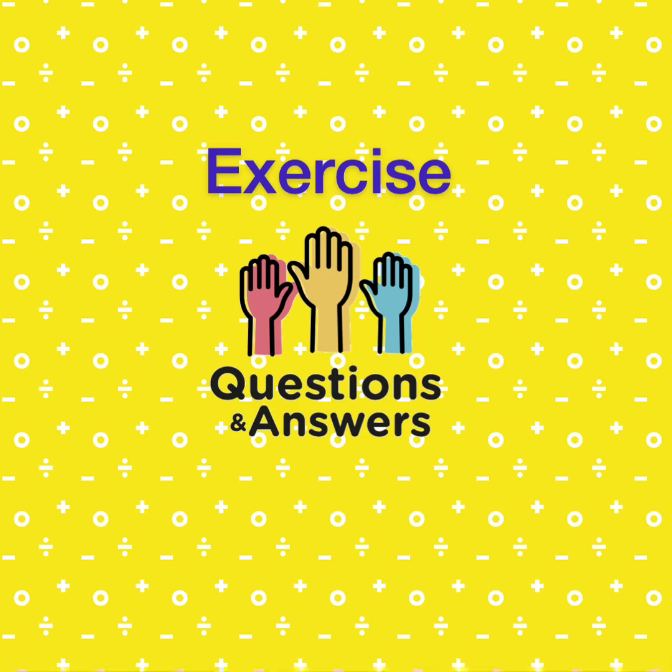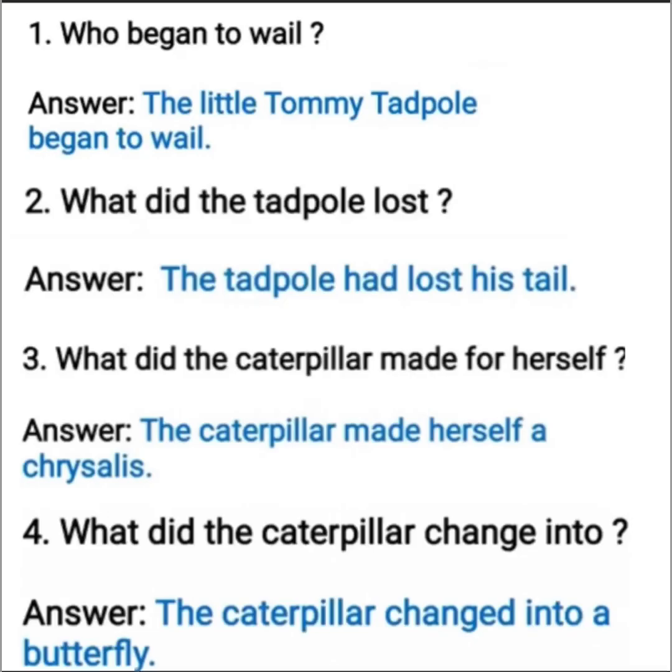Now let's see the exercise, the question answers. So first question is, who began to wail? The little Tommy Tadpole began to wail. What did the tadpole lose? The tadpole lost its tail. What did the caterpillar make for herself? The caterpillar made herself a chrysalis. What did the caterpillar change into? The caterpillar changed into a butterfly. So these are the 4 question answers from this poem, students.